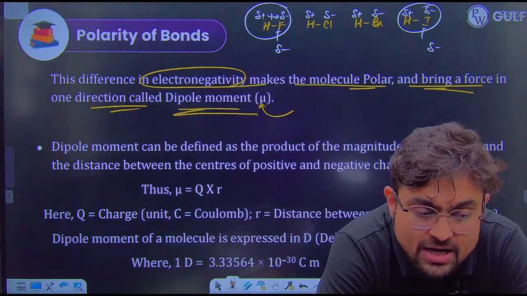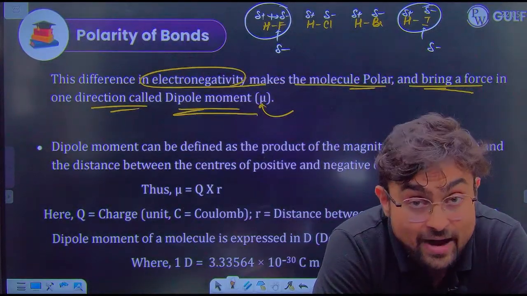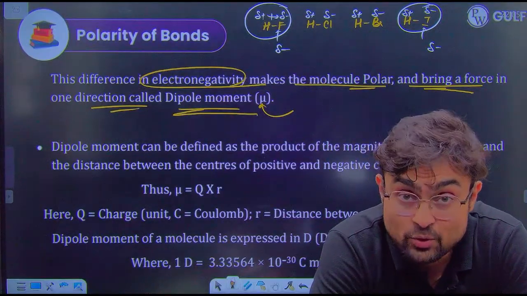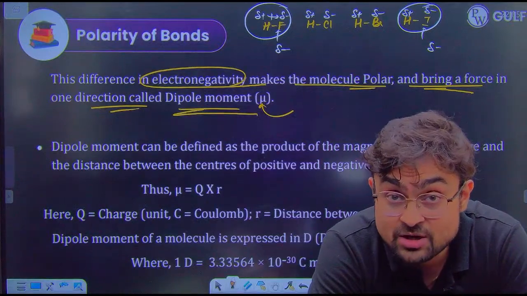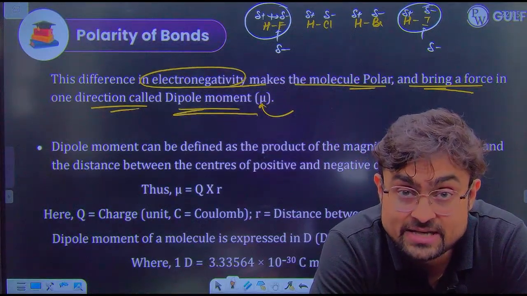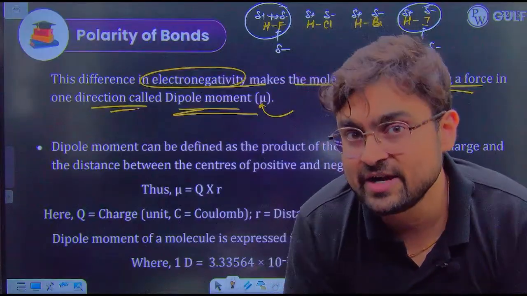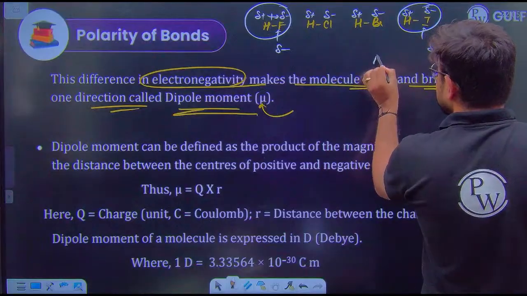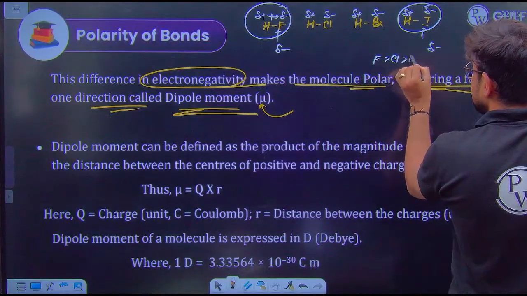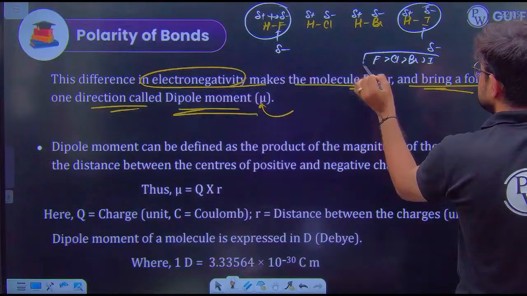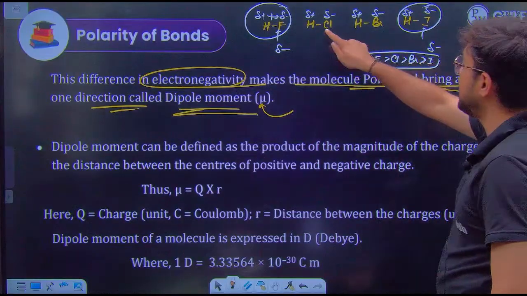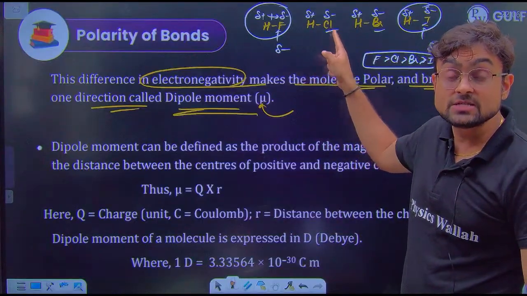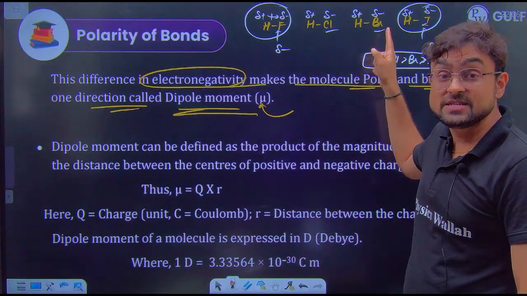Very good, Abdul. The correct answer is no. Why? Because, as I already told you, the polarity of the hydrogen-fluorine bond and hydrogen-chlorine bond is dependent on the electronegativity of the halogen atom. And you all know that fluorine is more electronegative than chlorine, then bromine, then iodine, which means the electronegativity of the halogens is different.